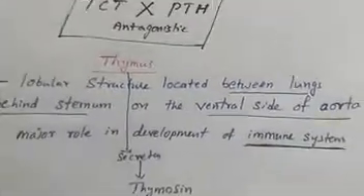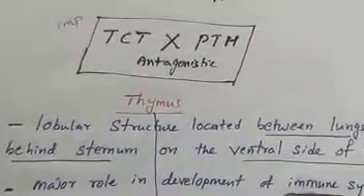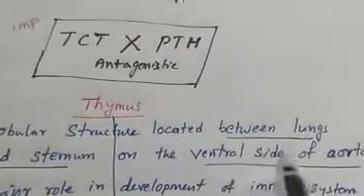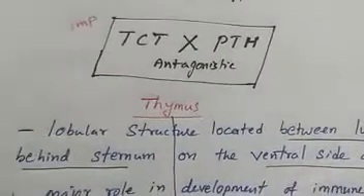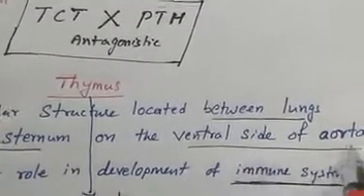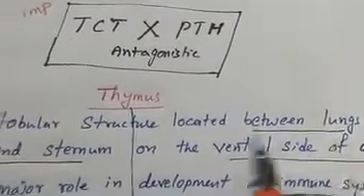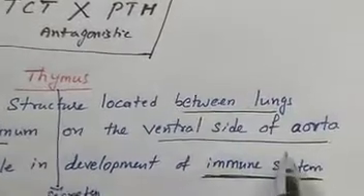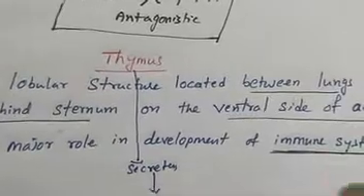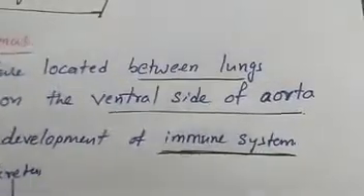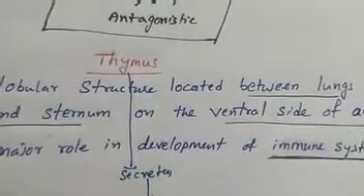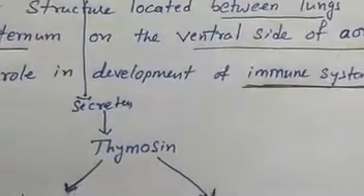Next, thymus, that is a lobular structure. Thymus is a lobular structure located between the lungs, behind the sternum and on the ventral side of the aorta. Okay, so this will play an important role in development of the immune system. How will it develop the immune system? This thymus secretes a hormone, that is thymosin.